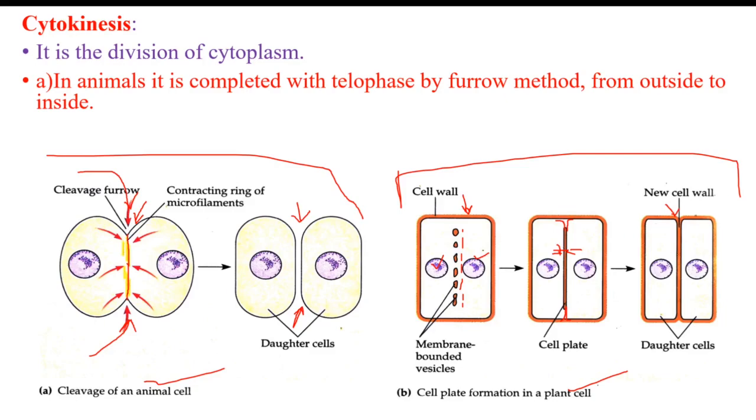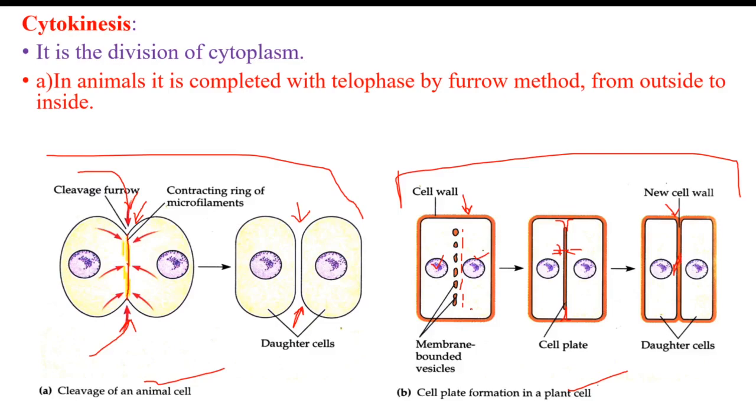They have their own plasma membrane, they have their own cell wall, and in between these two the middle lamella is present. So in this way, by means of cell plate formation, the plant cells divide. The cytokinesis in plant cells is completed by means of cell plate formation. Basically, you can see that in animal and plant mitosis there are two major differences. The first difference is the aster formation.